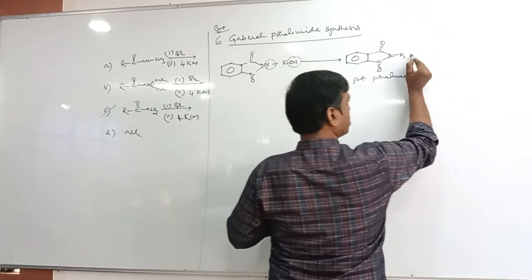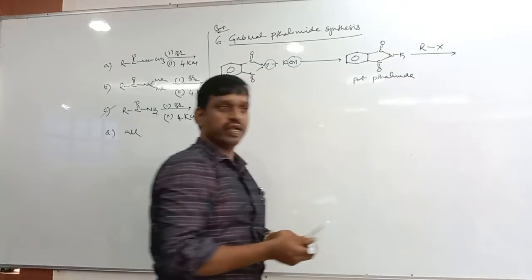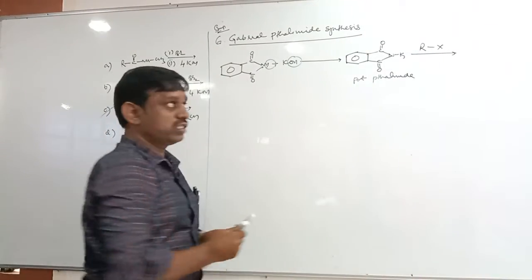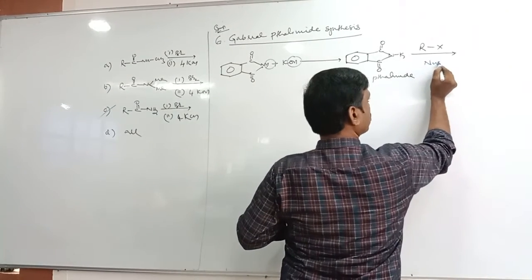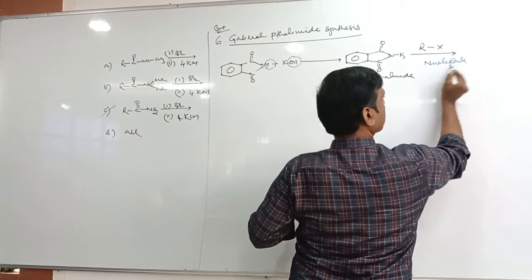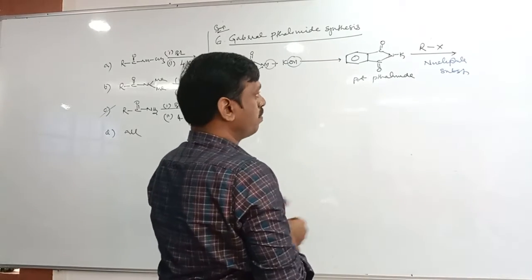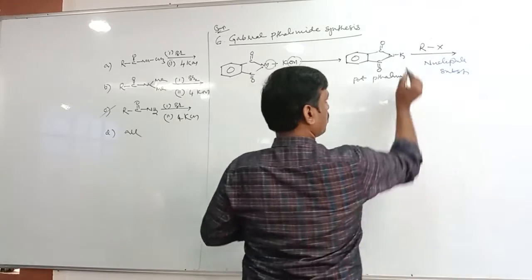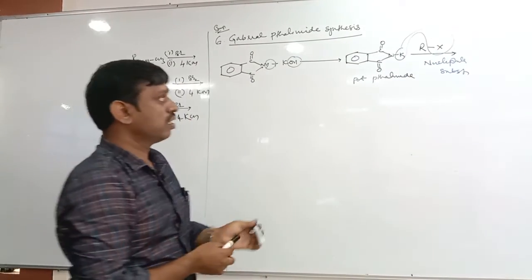This potassium phthalimide further reacts with alkyl halide, any alkyl halide. Since it reacts with alkyl halide, it is also a nucleophilic substitution reaction. Now tell me, in this step what can be removed? Potassium and X can be removed as KX.